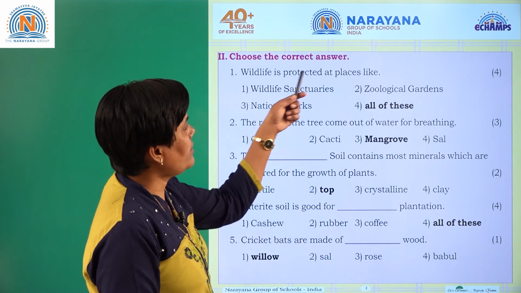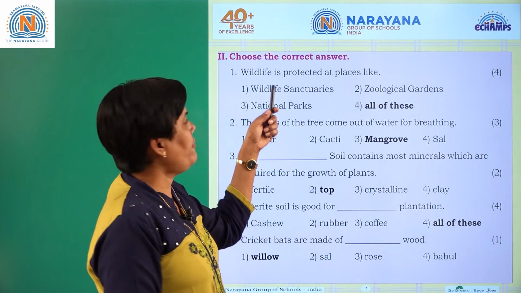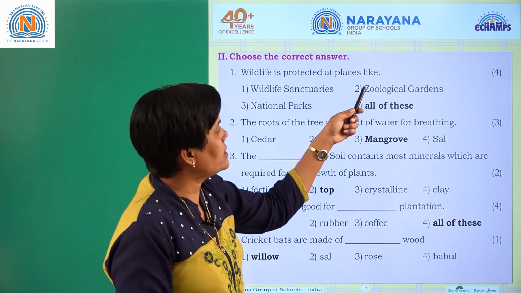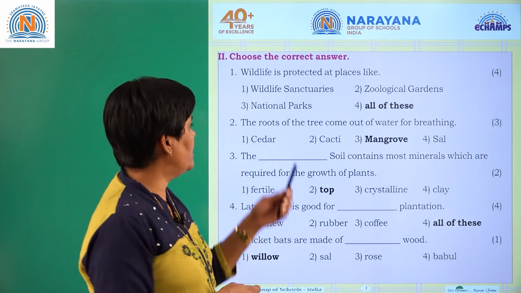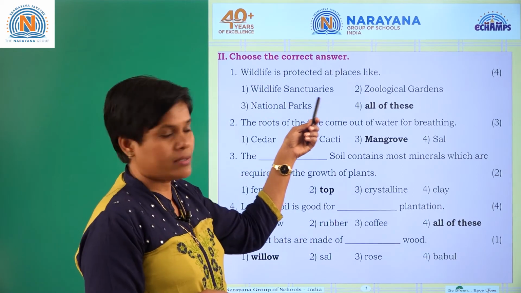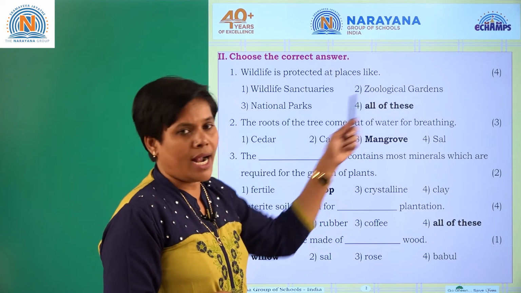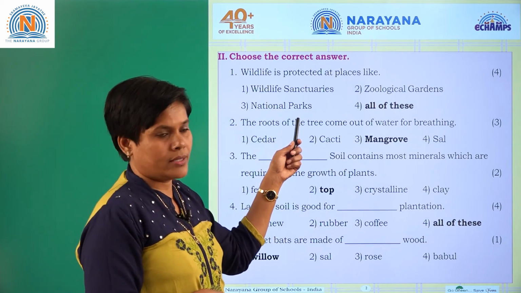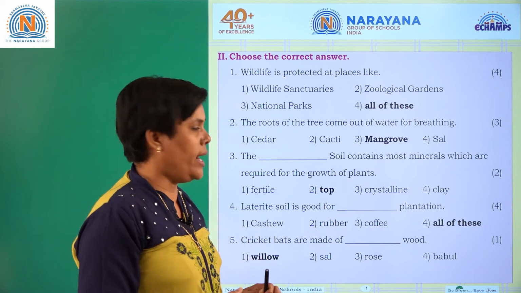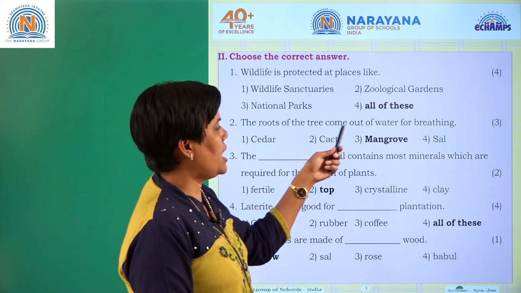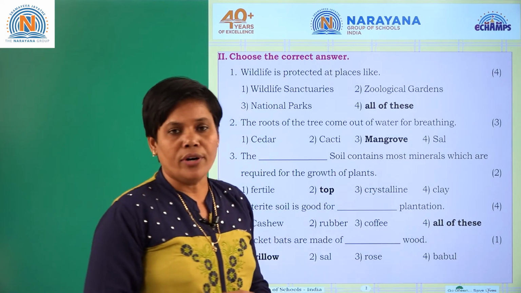Next we have choose the right answer. Wildlife is protected at places like, where can you protect wildlife animals? Wildlife sanctuaries, zoological gardens, national parks. All these three are the places where you can save wildlife. The roots of the trees come out of the water for breathing.